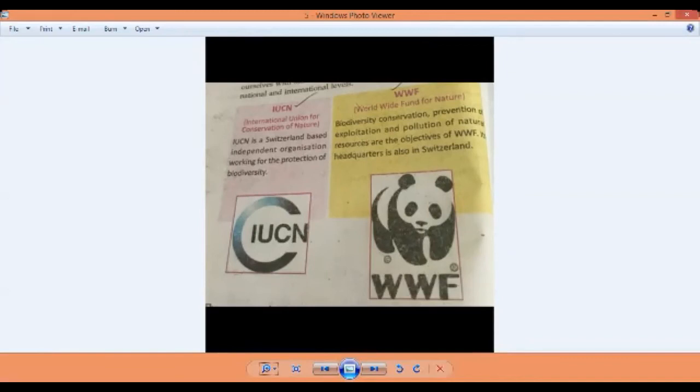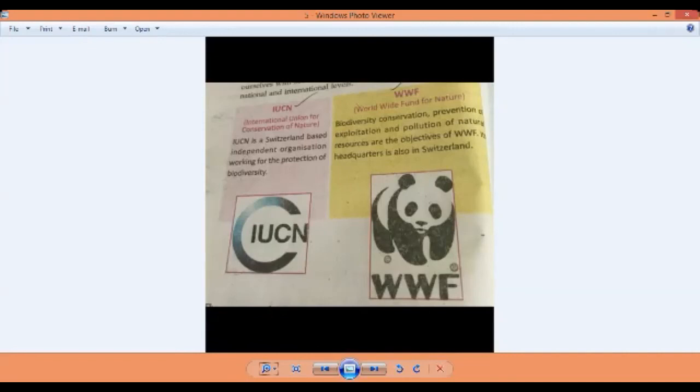So IUCN is the Switzerland-based conservation union working for the conservation of biodiversity. That's an international organization.